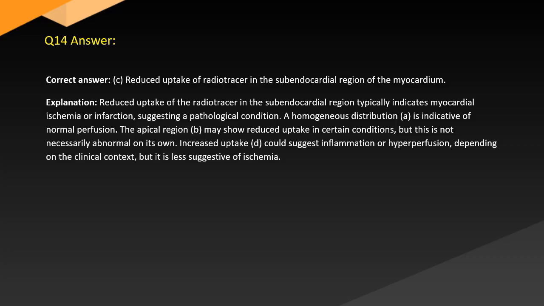A homogeneous distribution, A, is indicative of normal perfusion. The apical region, B, may show reduced uptake in certain conditions, but this is not necessarily abnormal on its own. Increased uptake, D, could suggest inflammation or hyperperfusion, depending on the clinical context, but it is less suggestive of ischemia.